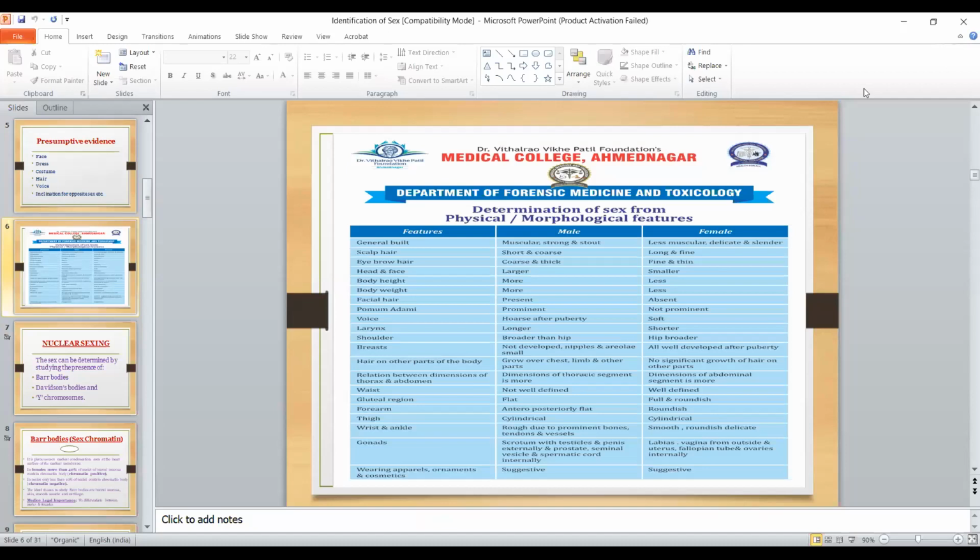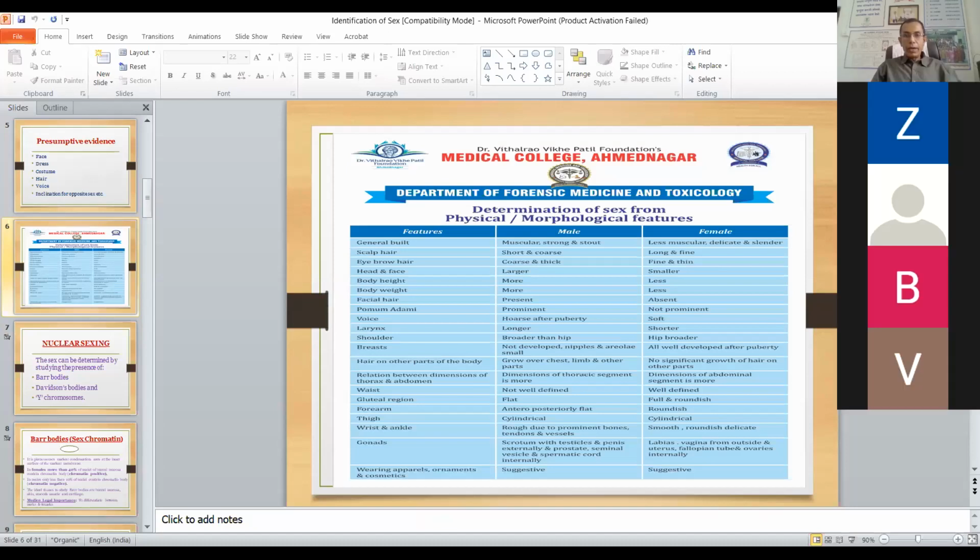Scalp hair is short and coarse in male, long and fine in female. Eyebrow hair is coarse and thick in male, fine and thin in female. Then body weight, height, all these things are common sense. Breast is present in female, while in male breast is not present. With these things the sex of that person can be differentiated.